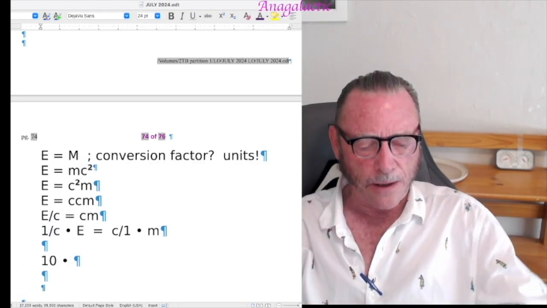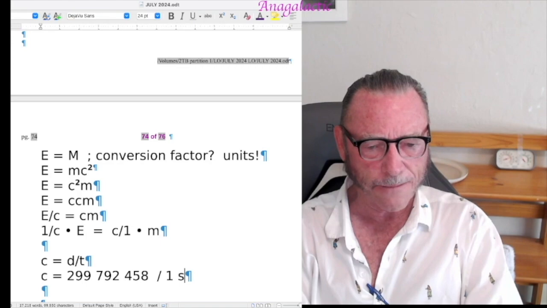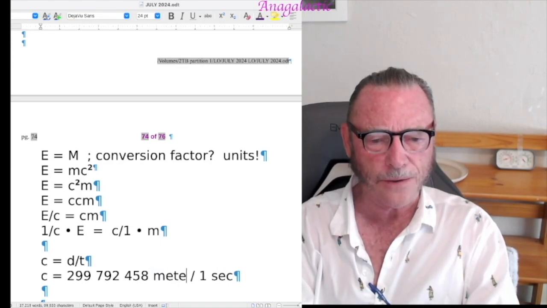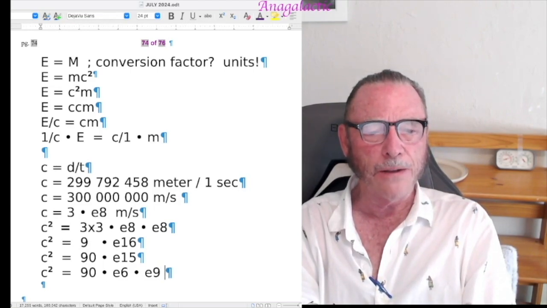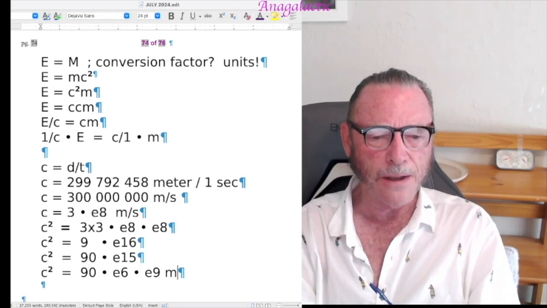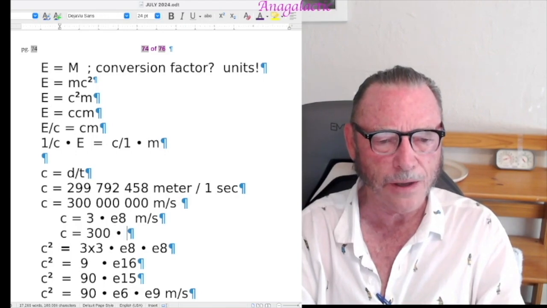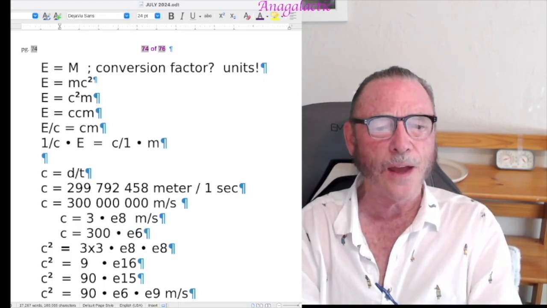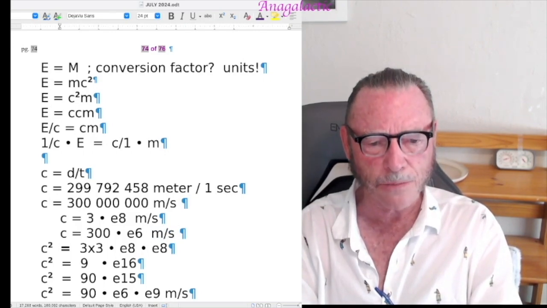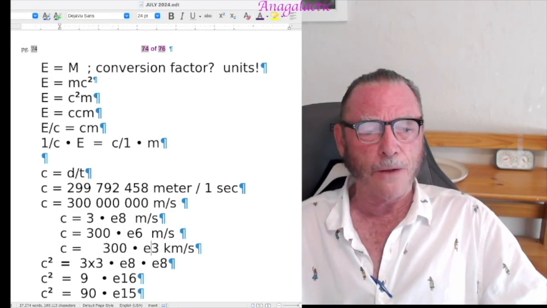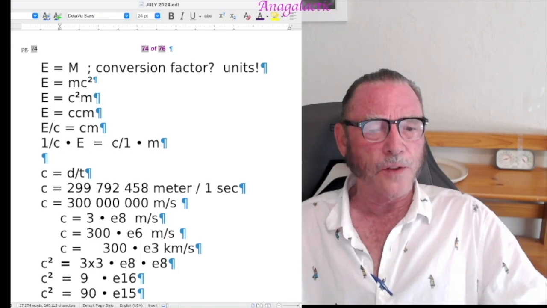So what is light speed? 1 unit of time, when it's defined as the second, is equal to this many meters. c² is equal to 90 million billion meters per second. So this is going to be 300 times e to the 6th. And you can read that directly. That is 300 million meters per second. So it travels about 300,000 kilometers per second. That's on the order of the distance to the moon.